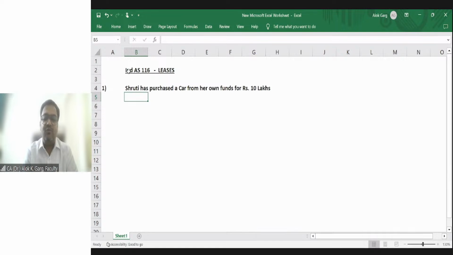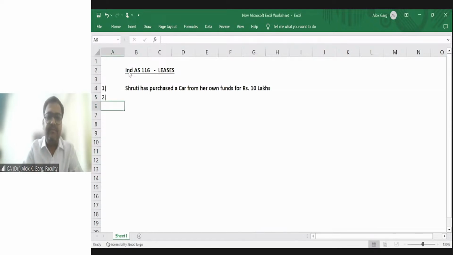Shruti will recognize the asset because she has purchased the car from her own funds. Her bank balance will get reduced, and her asset will come in the balance sheet, right? Friends, I'll require your regular confirmation. Are you able to understand these things? So car account debit to bank account, and an asset will come in the balance sheet.